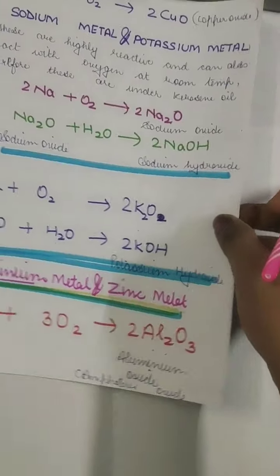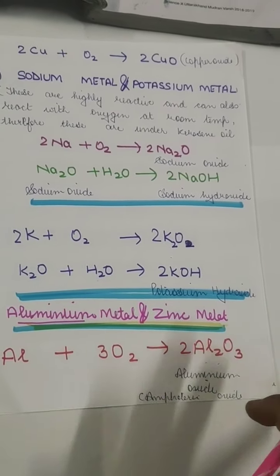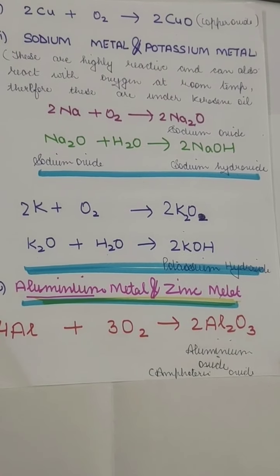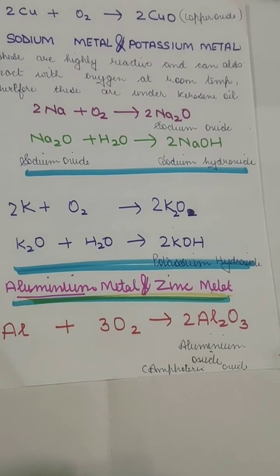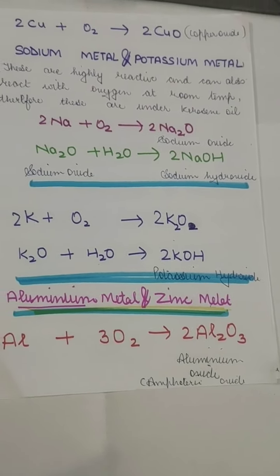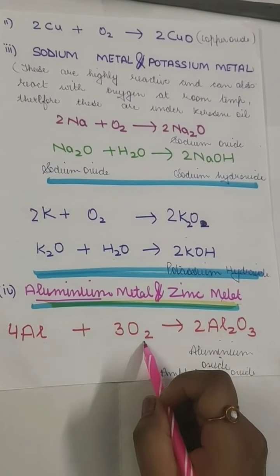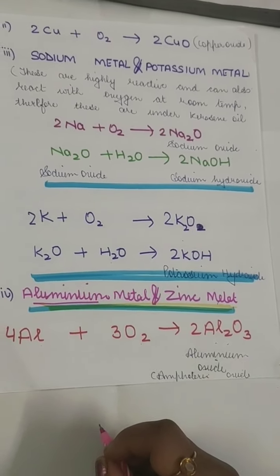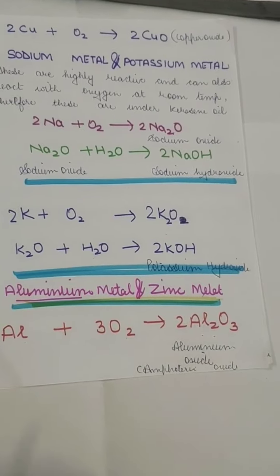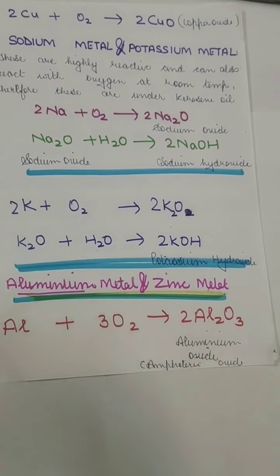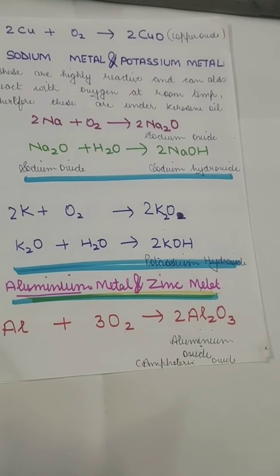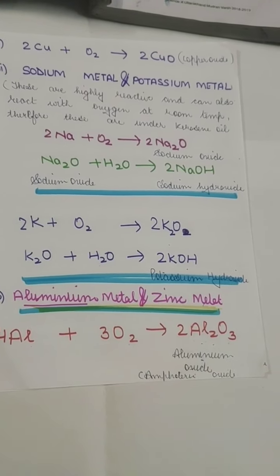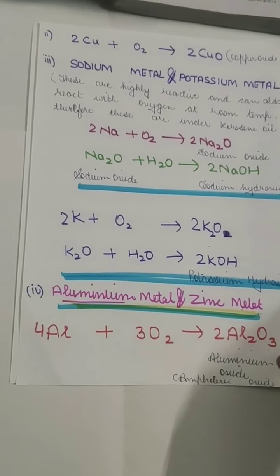Okay, now there is another thing which is an exception, because we have read that all metal oxides are basic in nature. The property of a metal oxide being able to act as either an acidic oxide or a basic oxide is called amphoteric nature. When aluminium is burned in the presence of oxygen, it will not burn very easily, it will take some time, because aluminium comes lower in the order than potassium, sodium and the others. It is also below magnesium, so it will take time to burn, but when it is burned, it forms aluminium oxide, Al2O3, and this Al2O3 is amphoteric in nature.